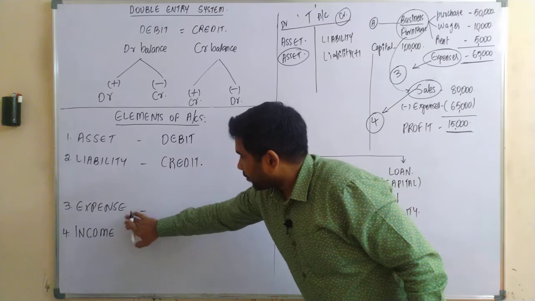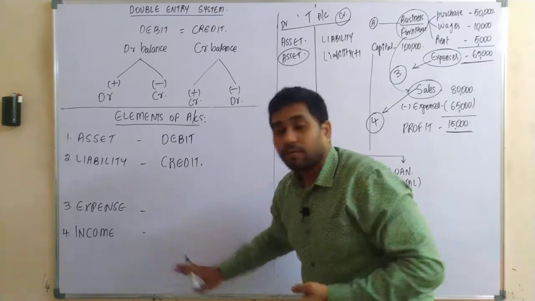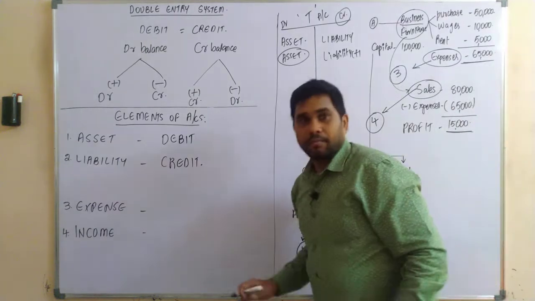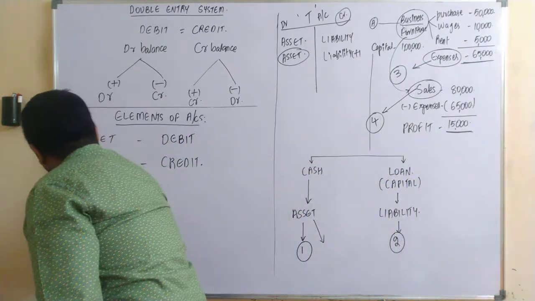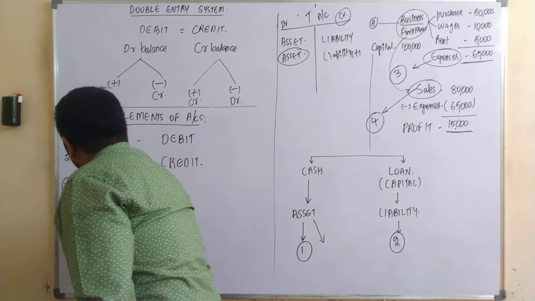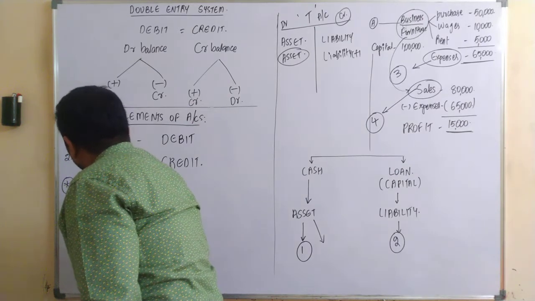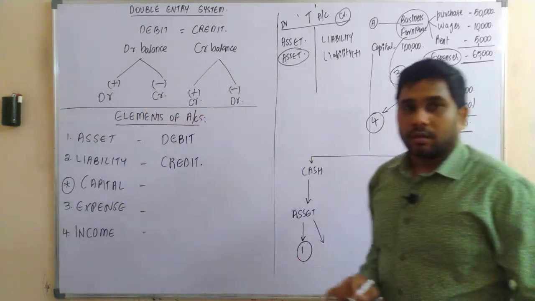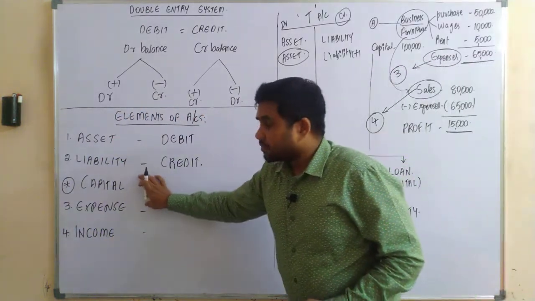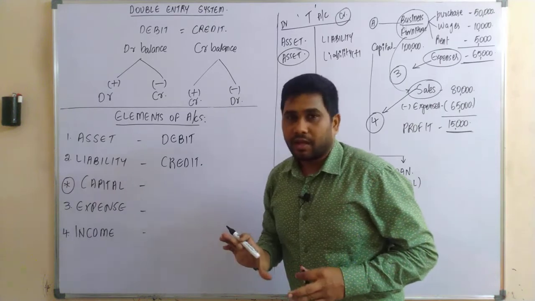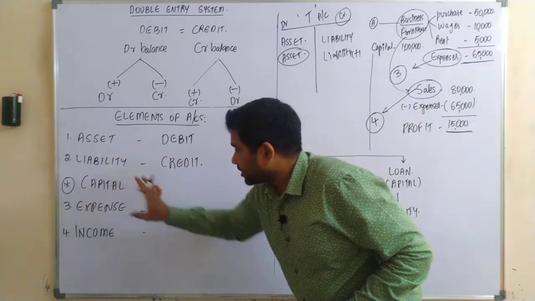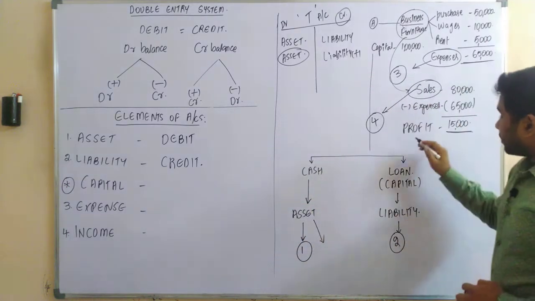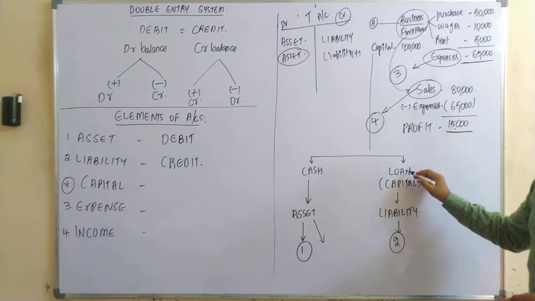Sir, what balance would expense and income be having? Let's understand here. Before understanding expense and income, we are supposed to understand the effect of an important component, that is nothing but your capital. If we understand what happens with your capital, these two are easy, as these two are related to it. Now, sir, what is capital? Capital is nothing but a loan.